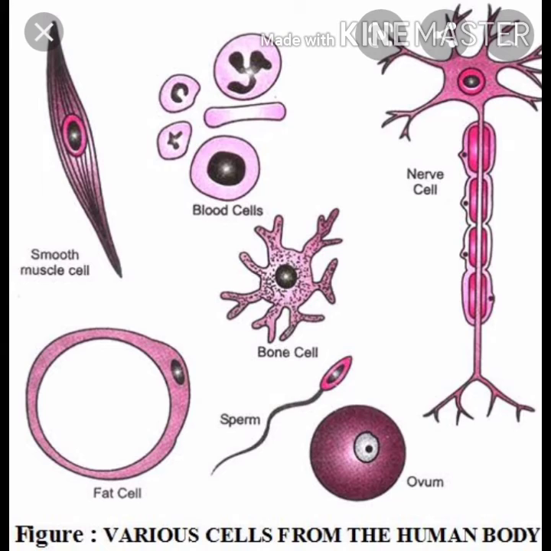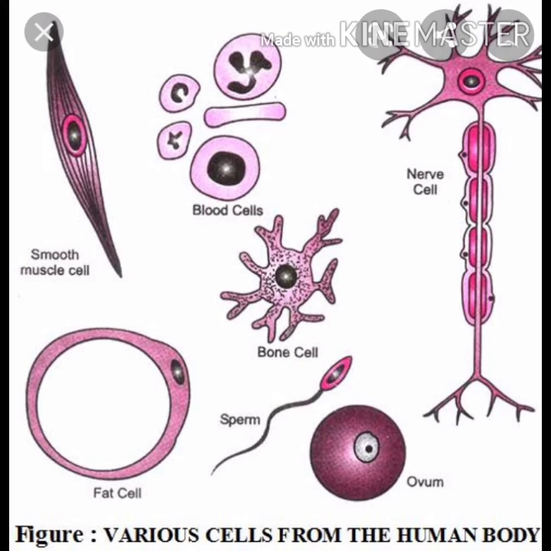Cells are usually microscopic. We can't see the building blocks of our body. We can see our fingertip or our hand, but we can't see the cells of our hand or fingertip because they are microscopic.